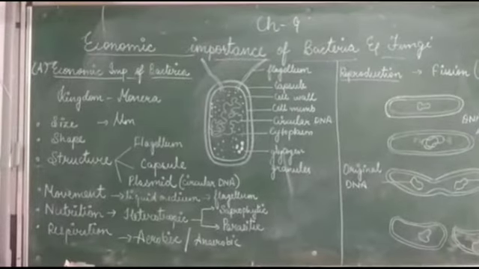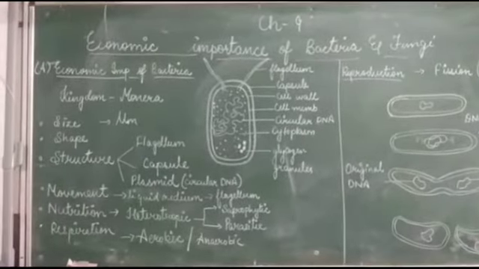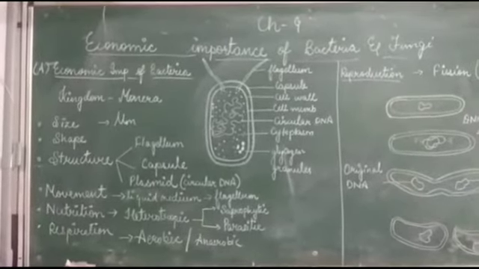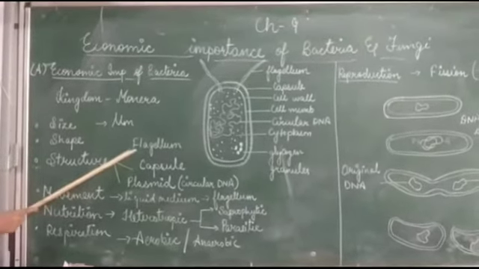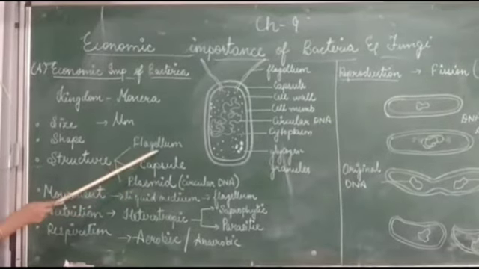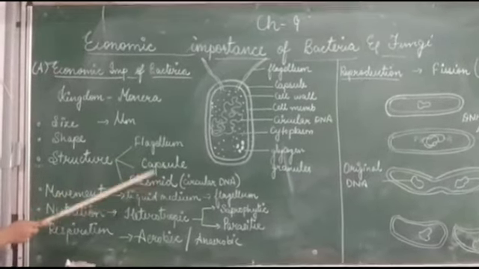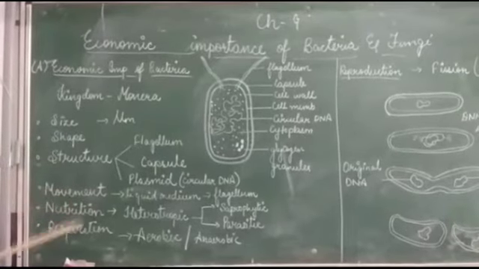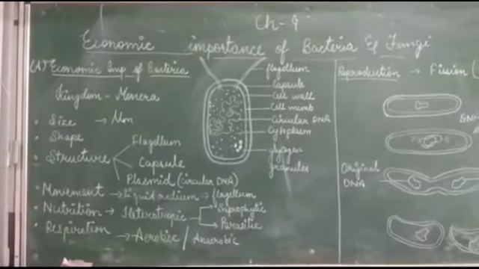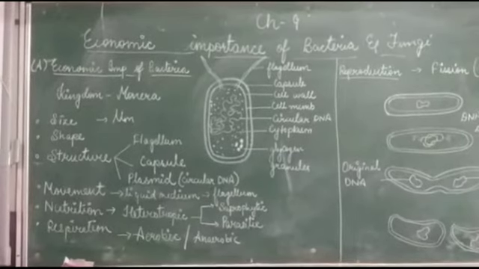Next we will move on to another part called structure. Whenever we are learning about bacteria, you should know the structure in detail. Here I have mentioned three important things, that is flagellum, capsule and plasmid. These are new terms which you have never studied in a cell till now. So here I will tell you in detail about the structure of bacteria.